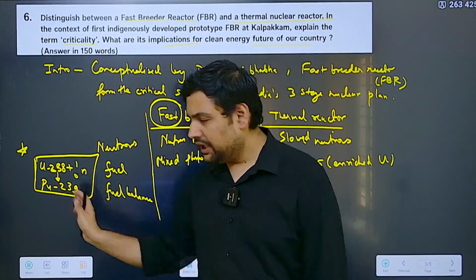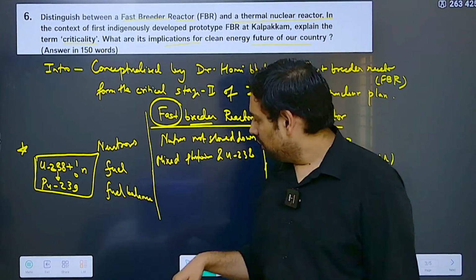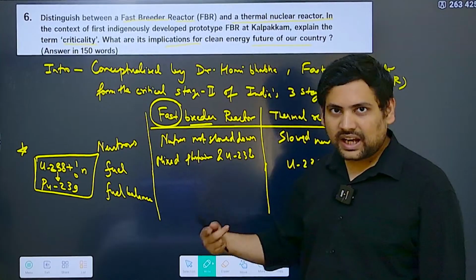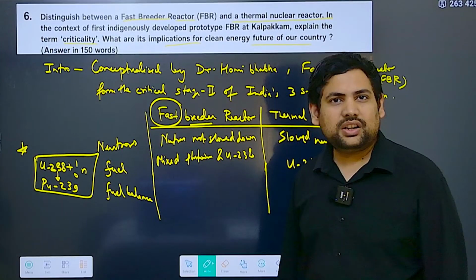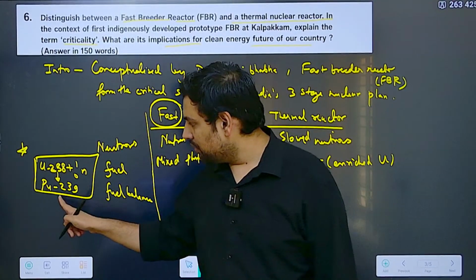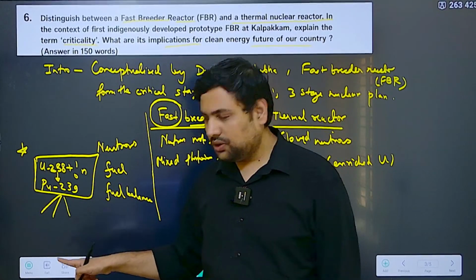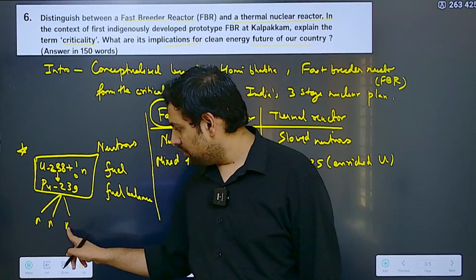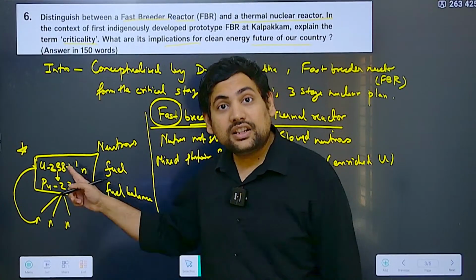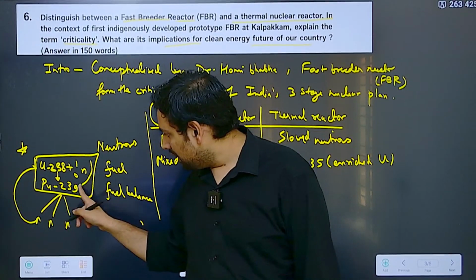Plutonium is a fissile material, correct? This uranium-238 is only a fertile material. So as plutonium breaks down, it will release 3 neutrons, correct? Now these neutrons can attack this uranium-238 and convert it into plutonium again.